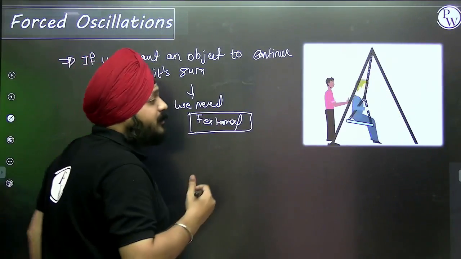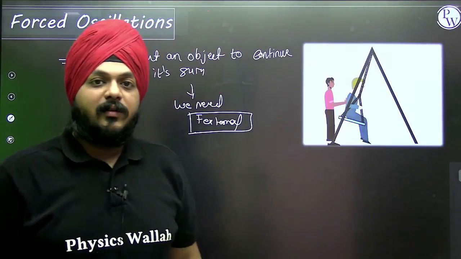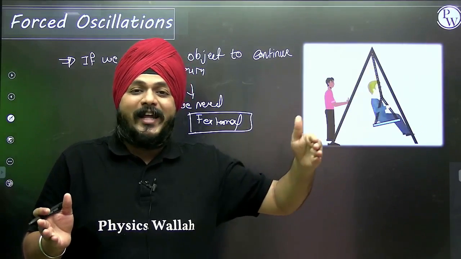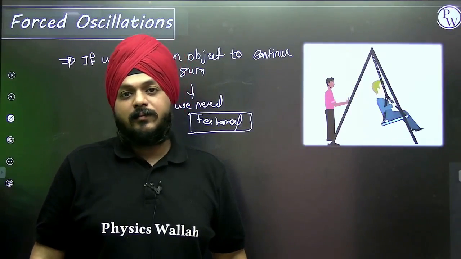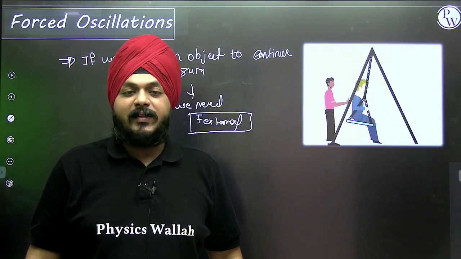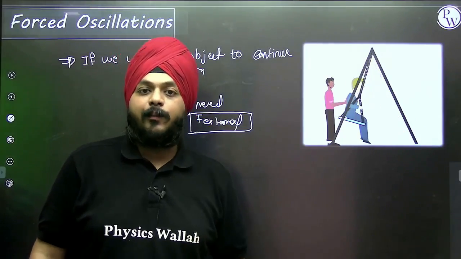If the total energy is slowly decreasing with respect to time, finally it gets to 0 and the object stops.